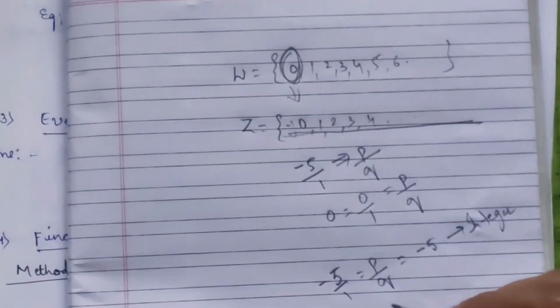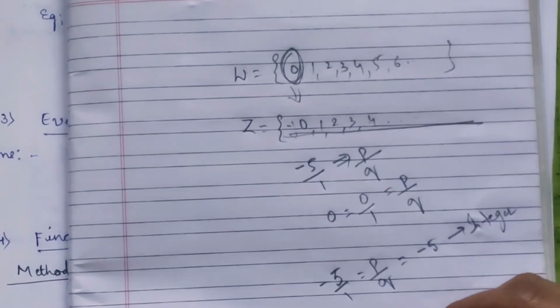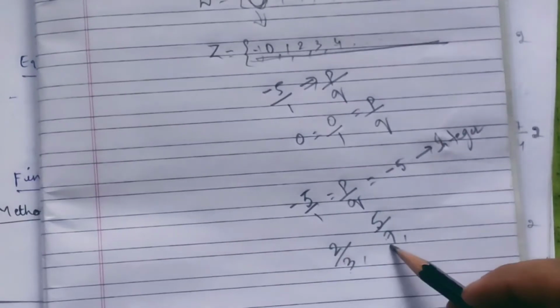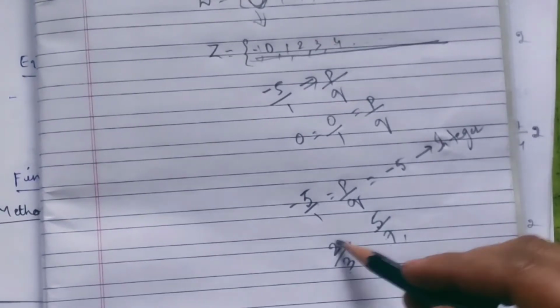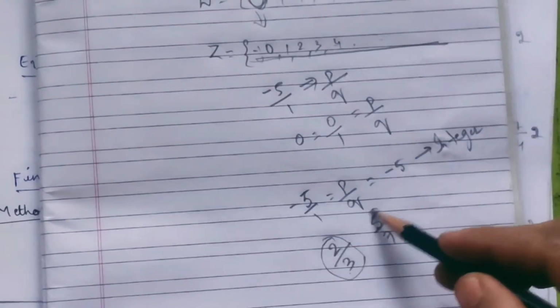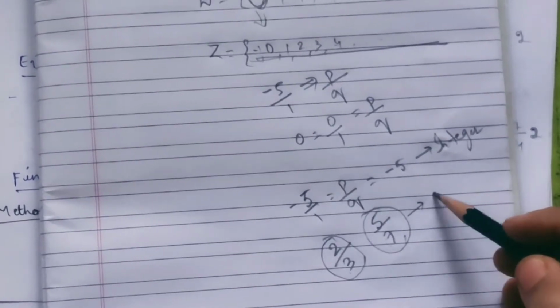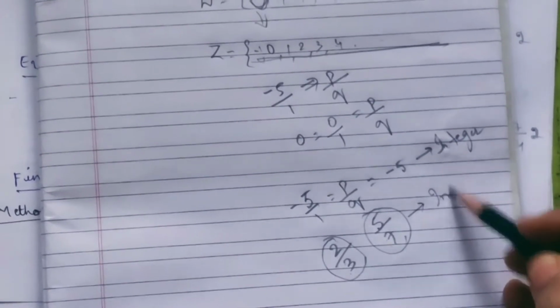What about taking a number like 3 by 5 or 5 by 7 or any other number where the denominator is not 0? Then this is a rational number. Even this is also a rational number. But these numbers are not integers.